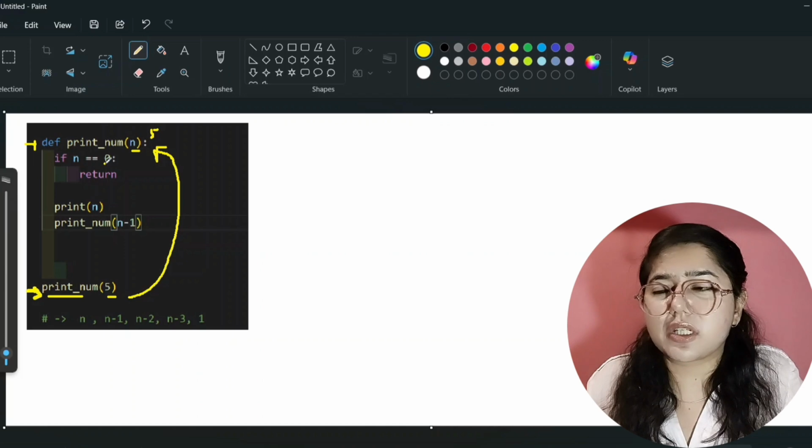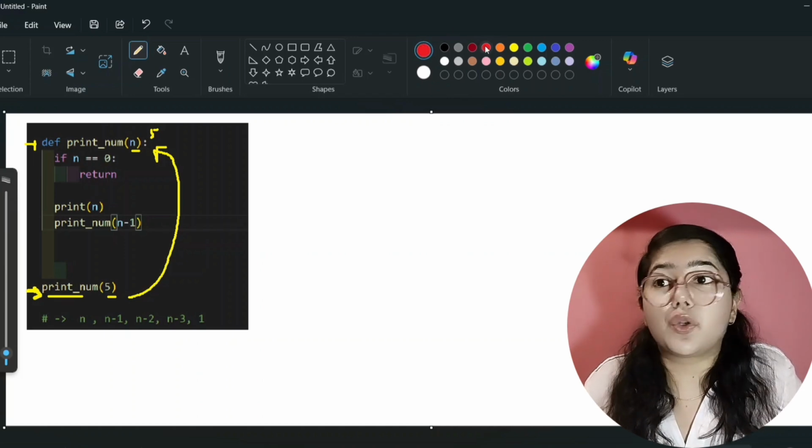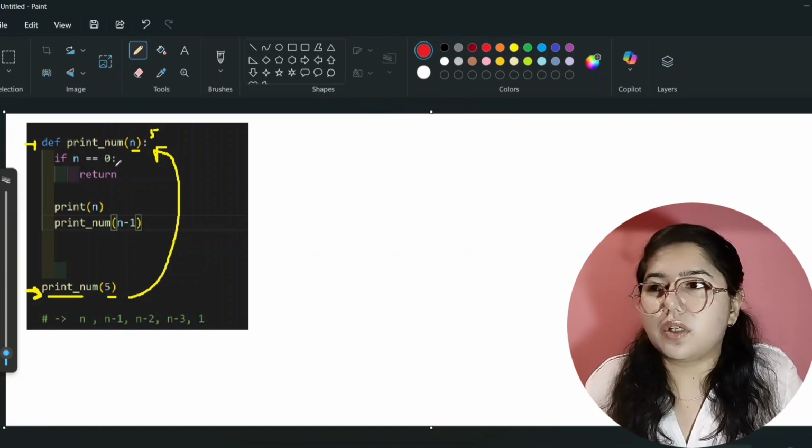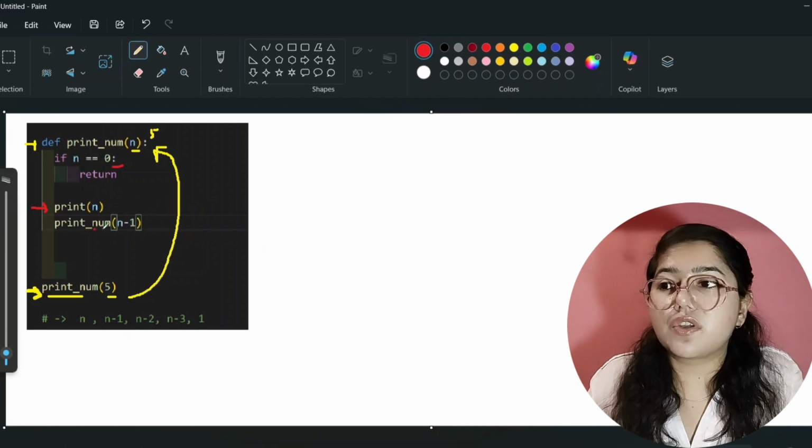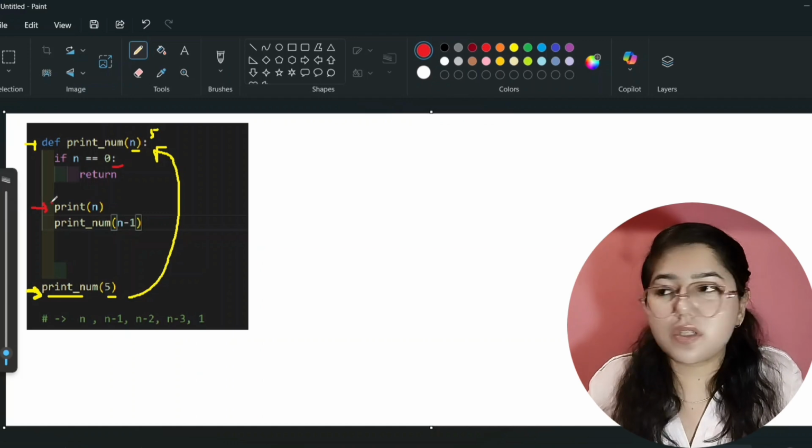It will check the condition: is the n value 0? No, it is not 0, so this condition will not work and it will not return. Then it will come here. Before, for the increasing order, we were first calling the function and then printing. But here we are first printing and then calling. That's why it is coming here to print n.